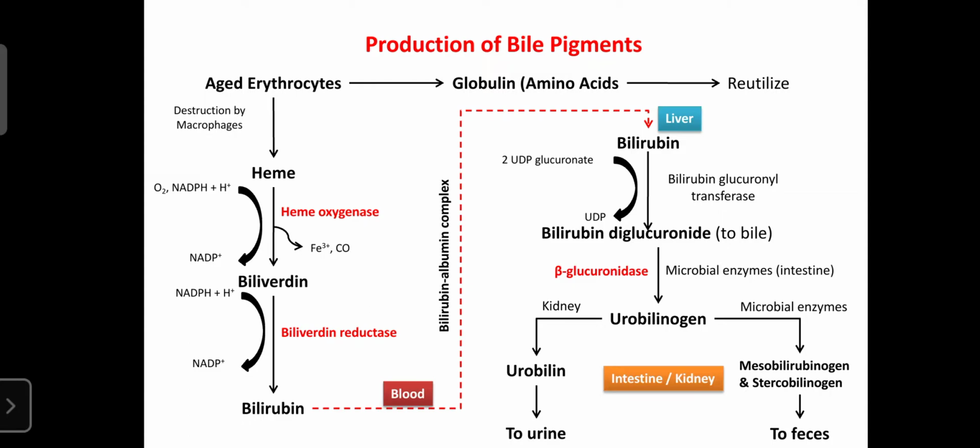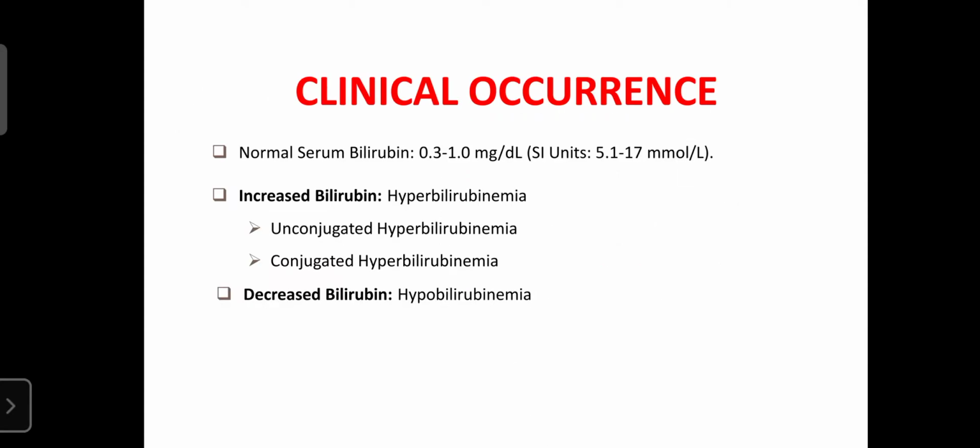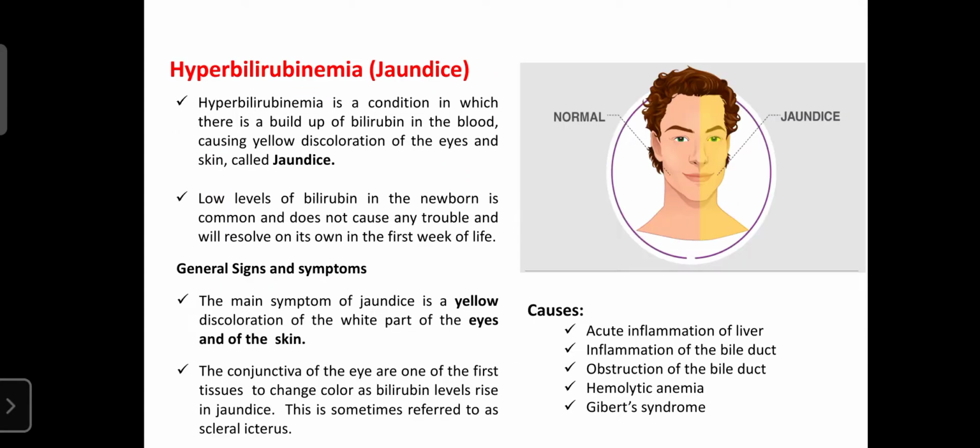That's why, when you are targeting the bilirubin level, you can easily diagnose the conditions of the liver, the urine, and even the large intestine or many other organs. Those are involved in the production of the bile pigment. So the bilirubin is the target site for diagnosis of various diseases, and we can also learn about the clinical occurrence.